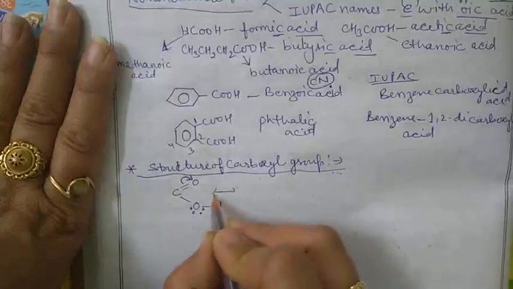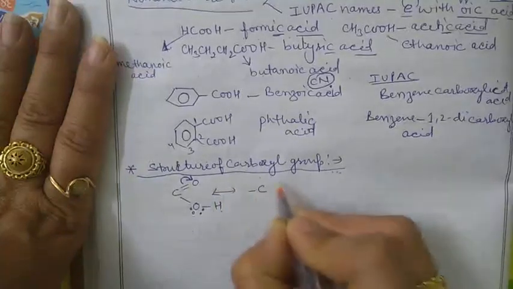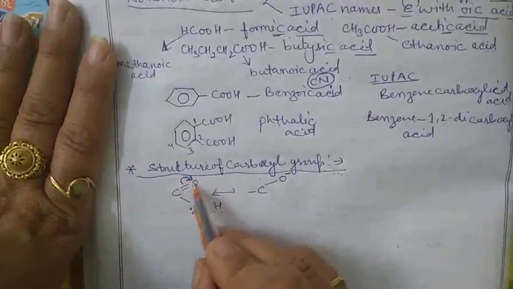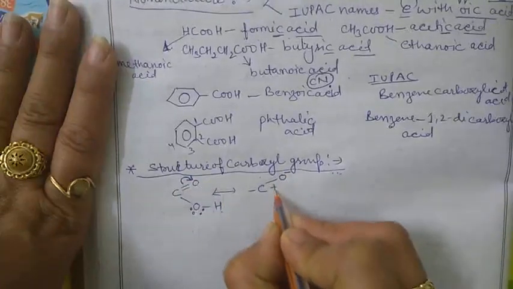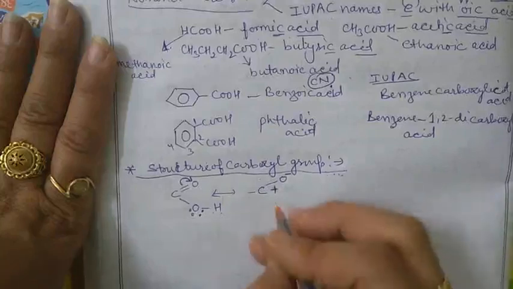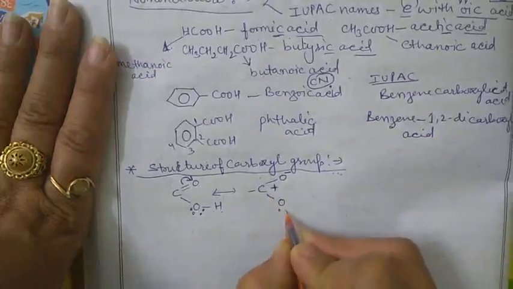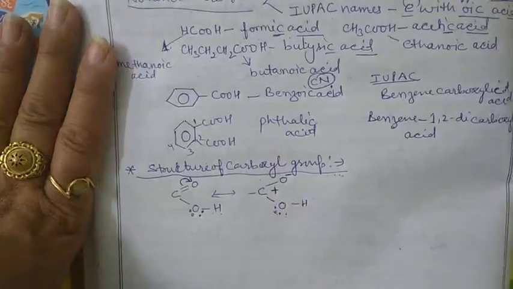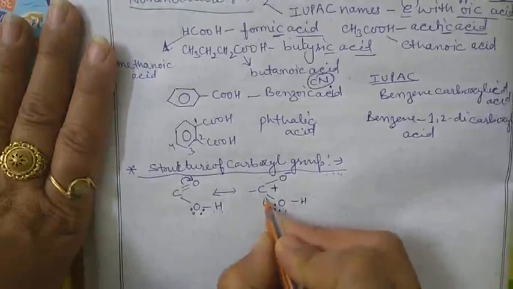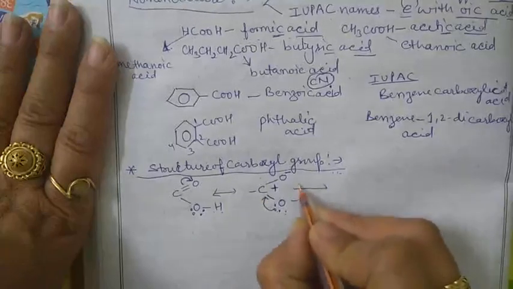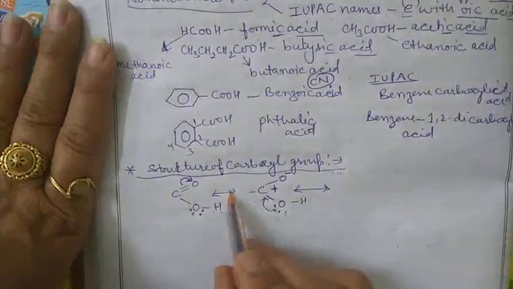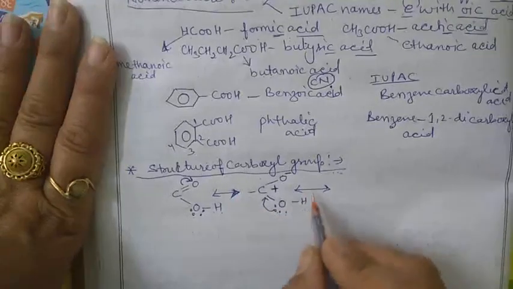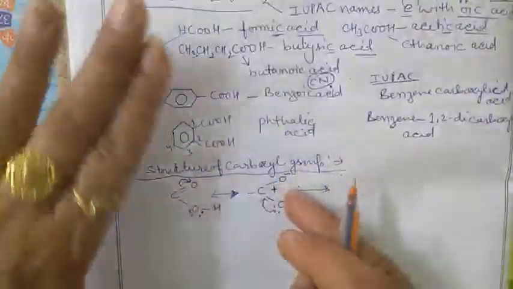In the next step, it becomes a single bond O, which now contains a negative charge because of this pair of electrons, and the other oxygen carries the positive charge. Clear? So this is the resonance. That's why we are using the double-headed arrow, because we are showing resonance.